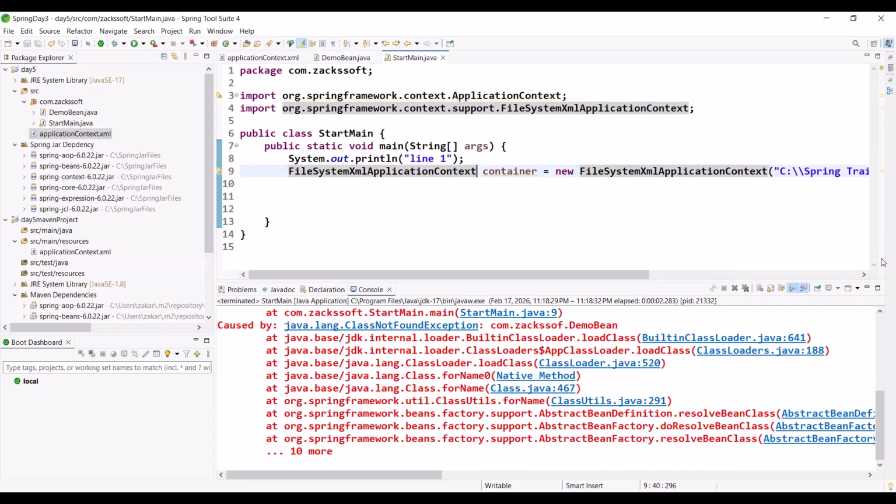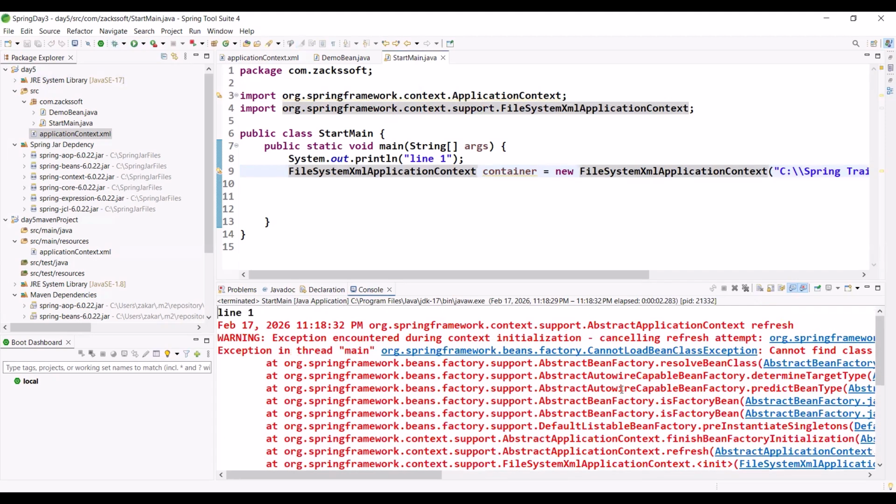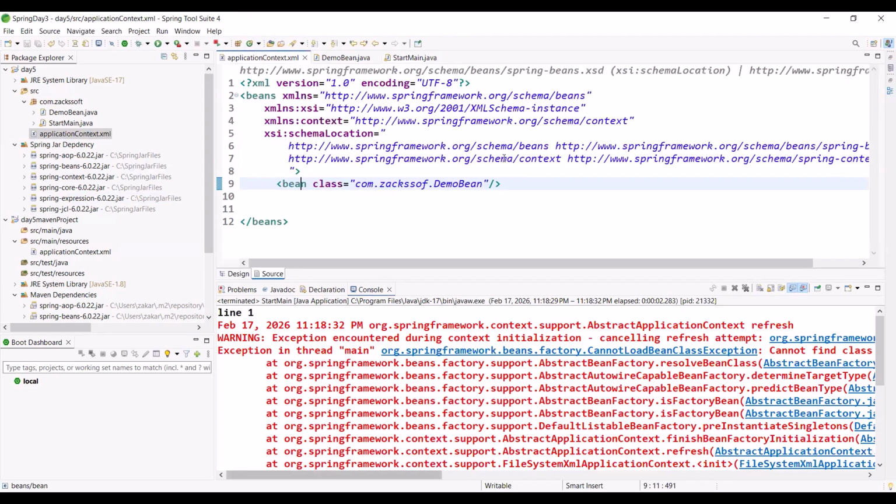Okay, so what we are doing, boss? First of all, don't worry about this error. Totally ignore this error. So this is the main problem in our application context. Don't worry, just let me show you.